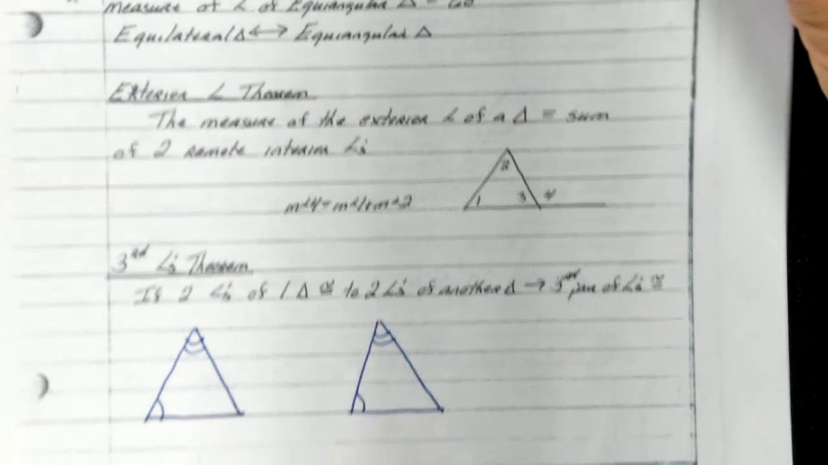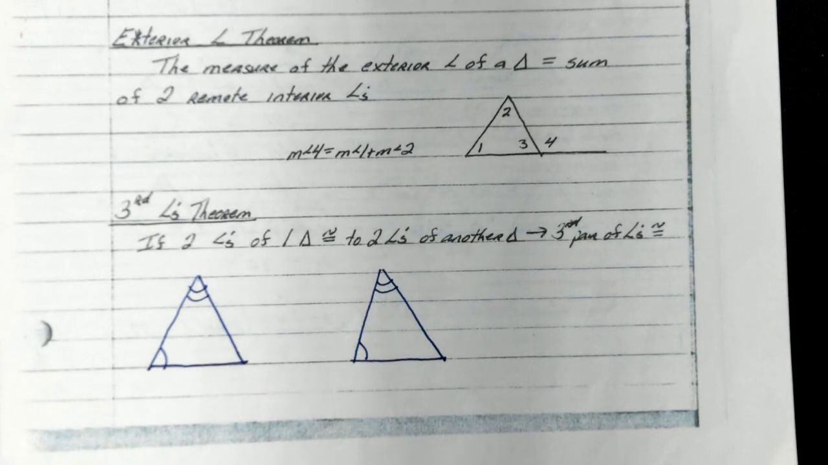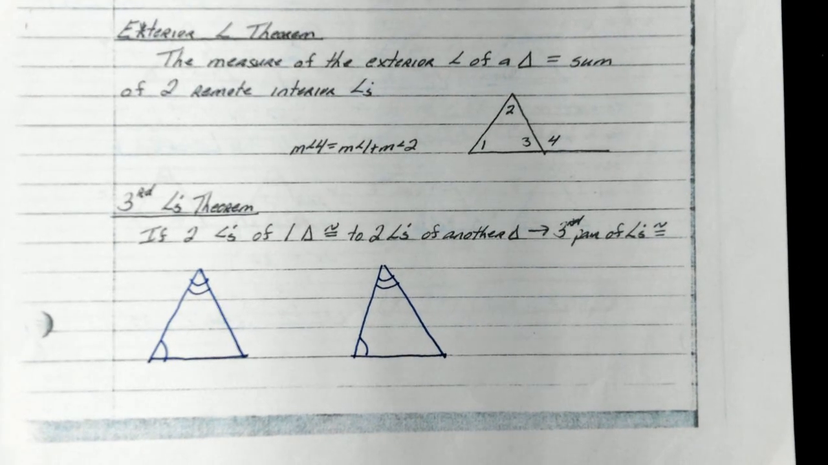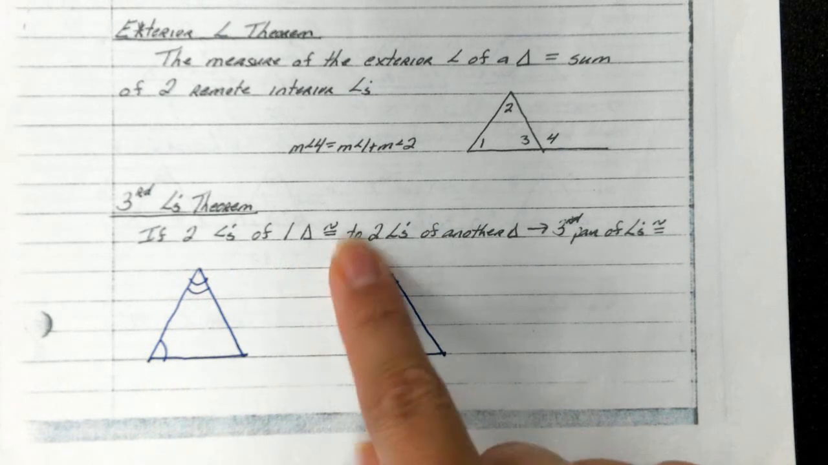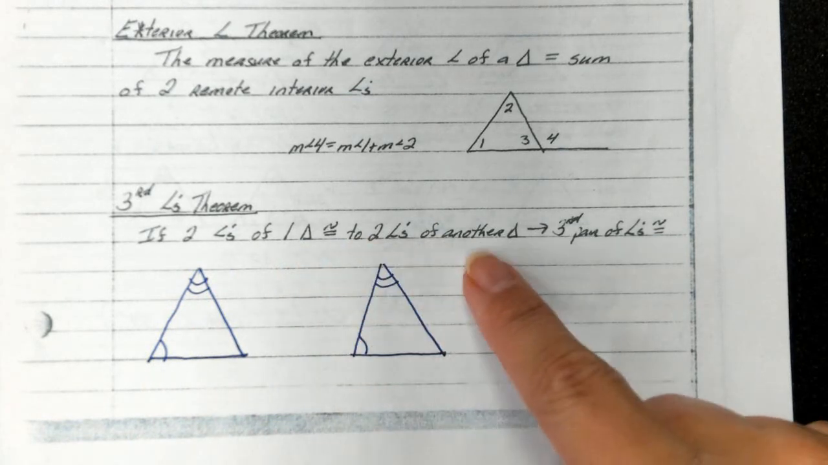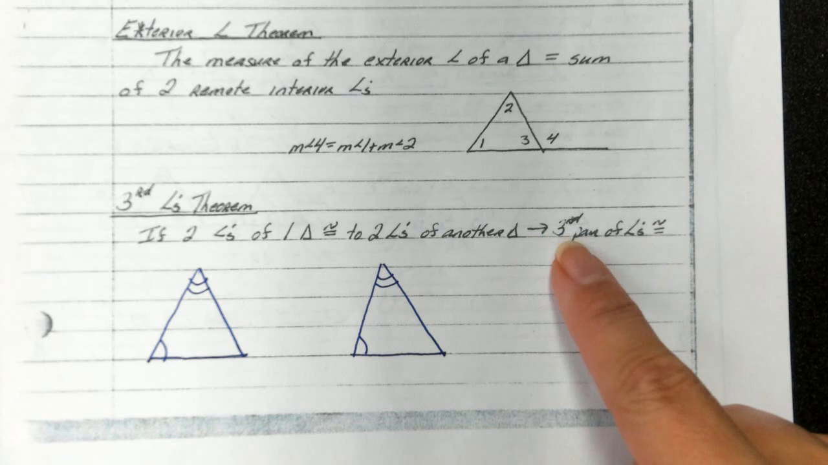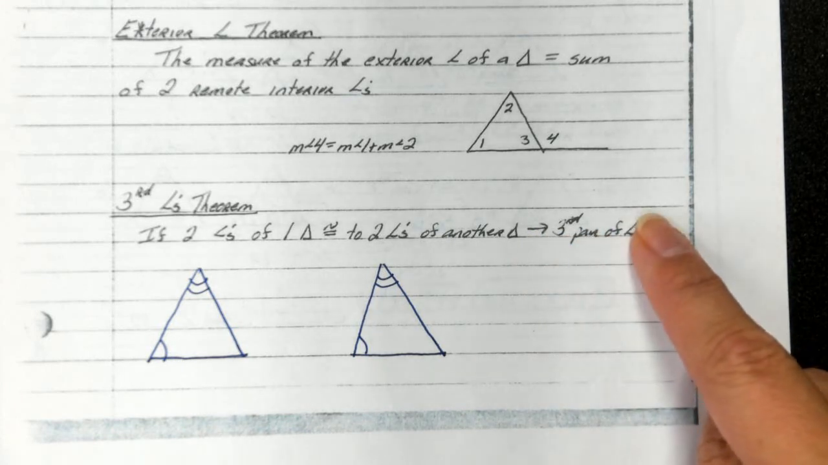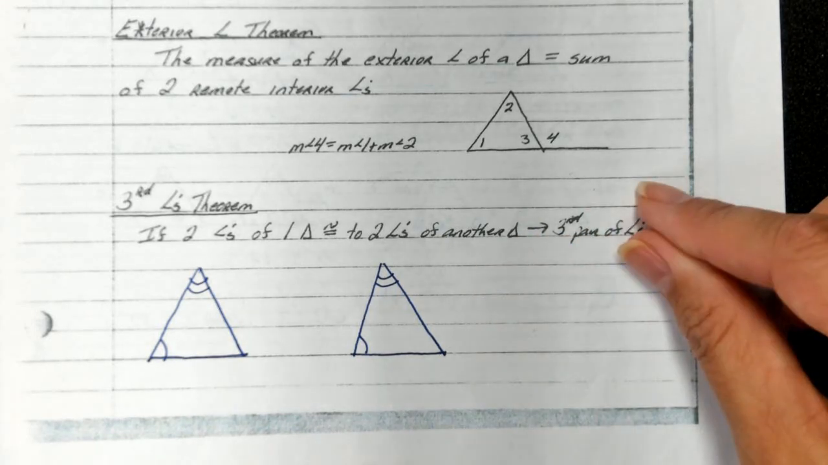And then the last piece of information for the start of our unit would be the third angles theorem. So it says, if two angles of one triangle are congruent to two angles of another, then we know the third pair of the angles must be congruent. All right, so let's put a picture with all of those words.